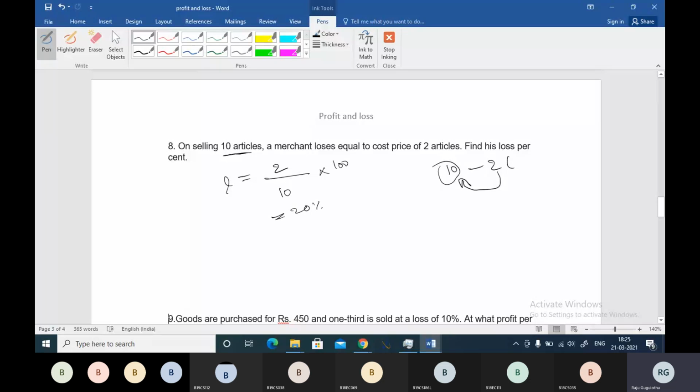If you don't understand this, then you can assume that you bought 10 articles and you sold 10 articles.